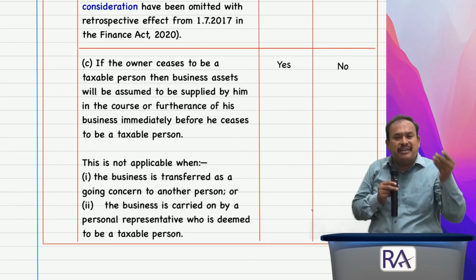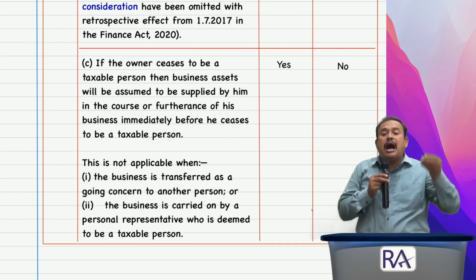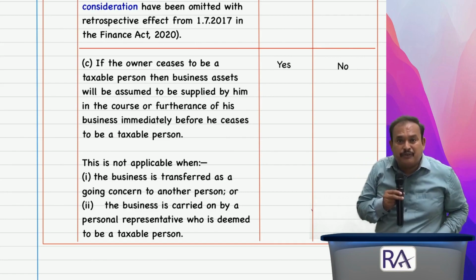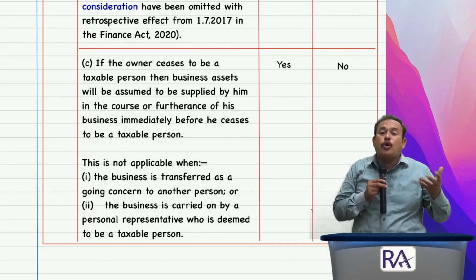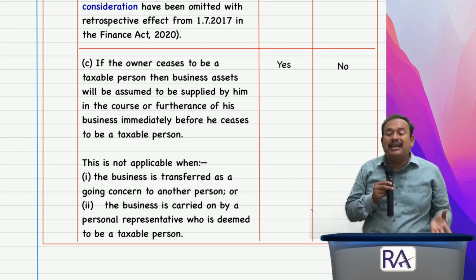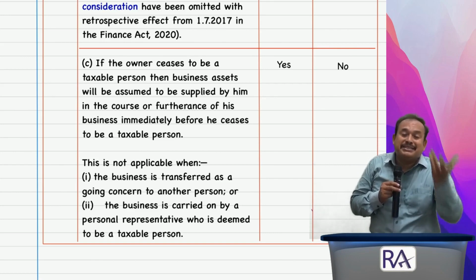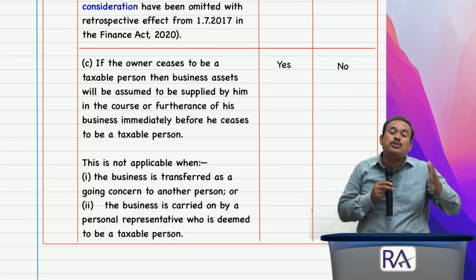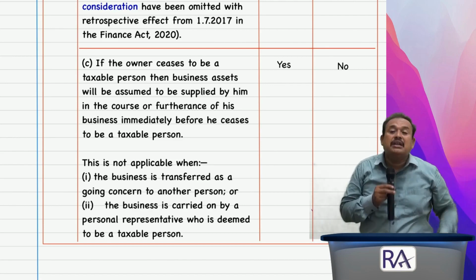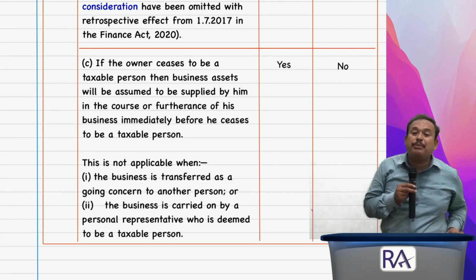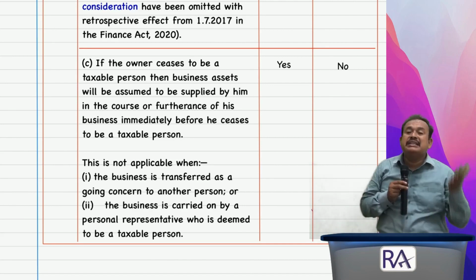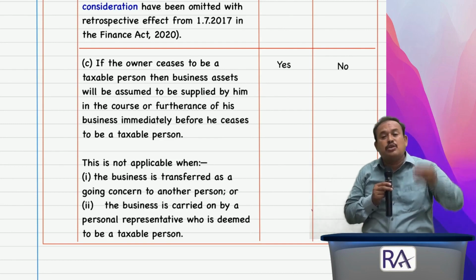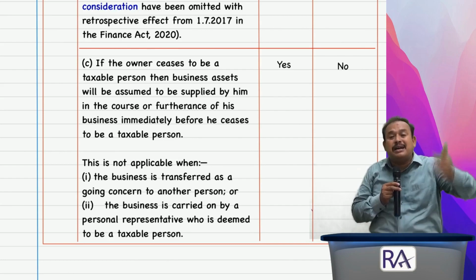In the case of a liquidation of a company, in the case of a dissolution of a partnership firm, in the case of insolvency of a partnership firm, or in the case of a sole proprietor who passed away and there is no existence of the business further, in such cases, or a person who has applied for deregistration, the person who opted for registration himself applied for cancellation of registration. In such cases, the going concern is going to wind up. Furthermore, the business is not going to continue.